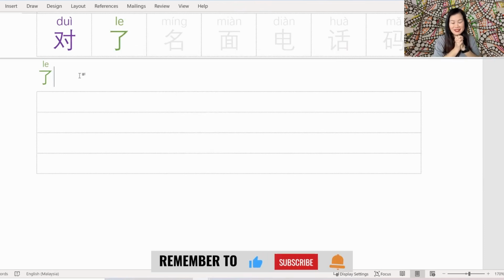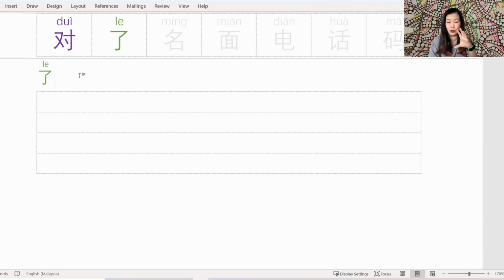Next, we have le. A word of warning, if you don't have your coffee next to you or a snack or whatever, press pause and go and get it now and come back because le is going to blow your brains. It is such a simple looking character, but when I was studying this character, I was blown away. There are just so many different ways to use it to say so many different things.